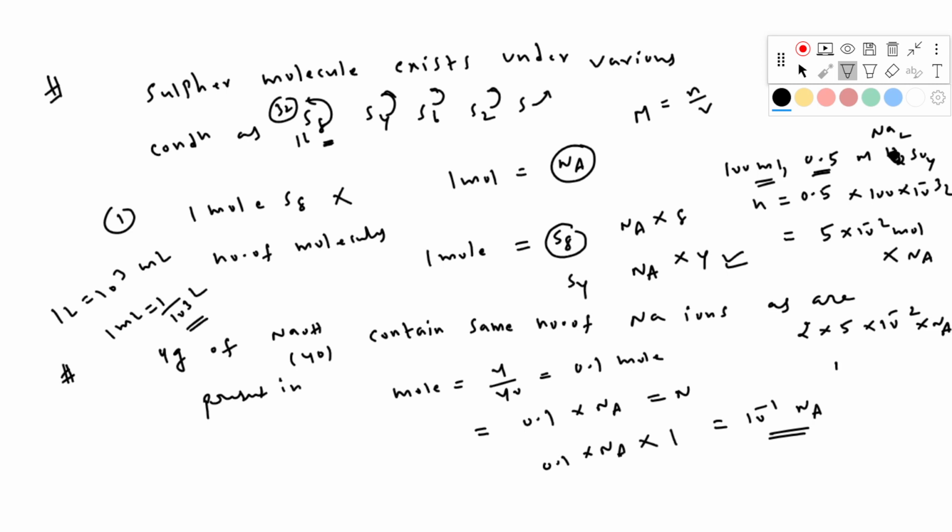If you calculate this, you will get 1 into 10 power minus 1 Na. That means 10 power minus 1 Na. So this and this are the same. This is the option given. By the given data you get 10 power minus 1 Na, and in the options this one gives the same 10 power minus 1 Na. So the question is which contains the same number of sodium ions as present in 100 ml 0.5 molar Na2SO4. Clear? Okay.